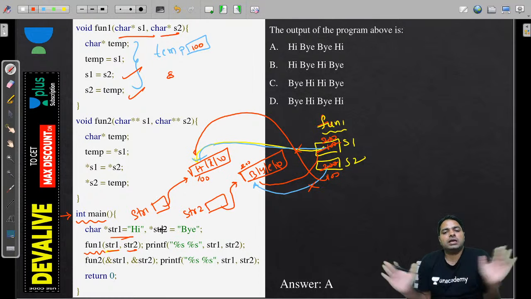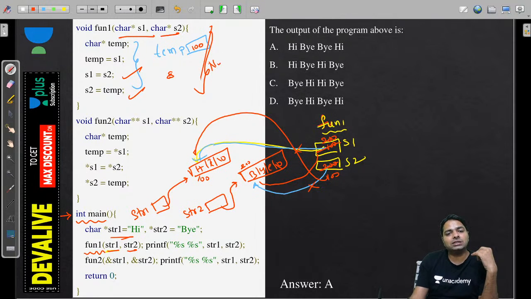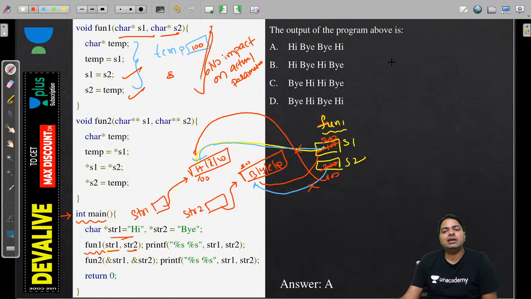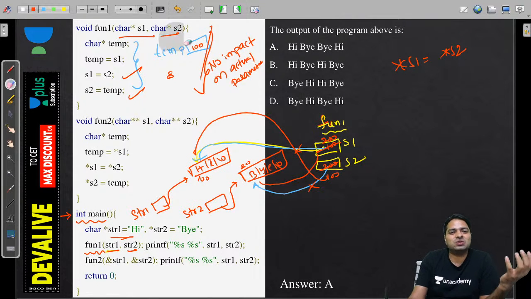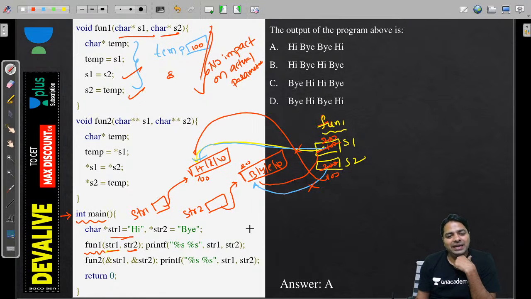पर अब कुछ नहीं हुआ. Nothing happened in the strings, guys. str1 and str2 are the same, but S1 and S2 have changed their addresses; they didn't update the content of the actual parameters. So no impact, no changes on actual parameters, because we have not updated. If you do *S1 = *S2, of course you can't do that either, because they are constants, and there could have been some updates. Okay, next one.